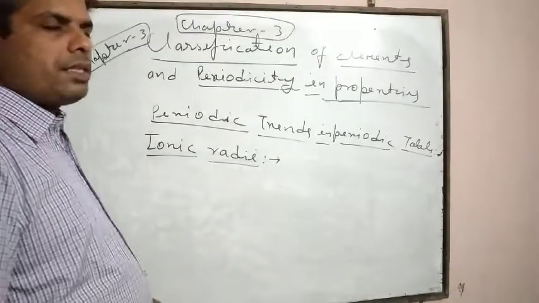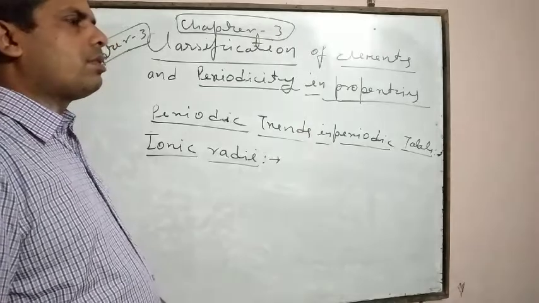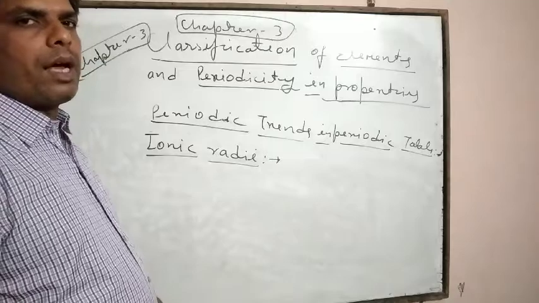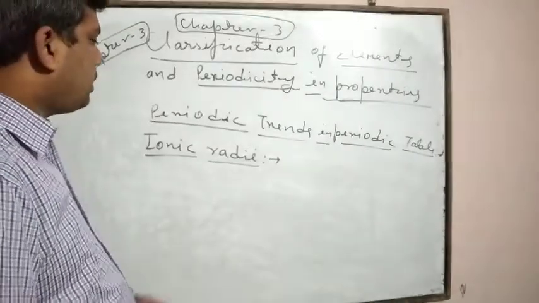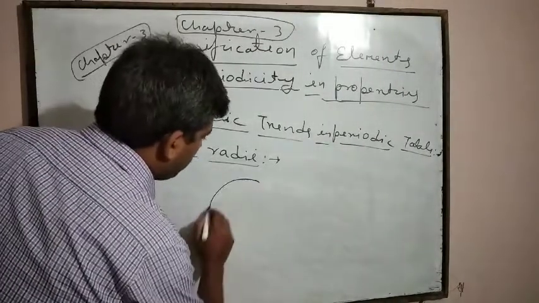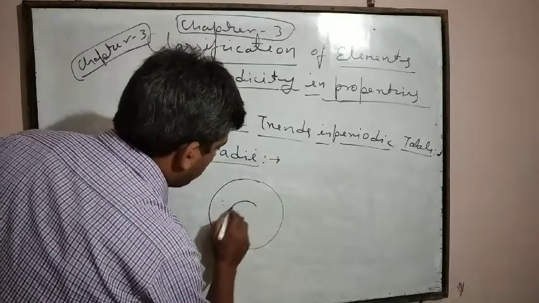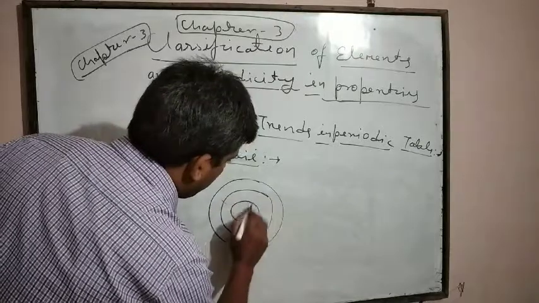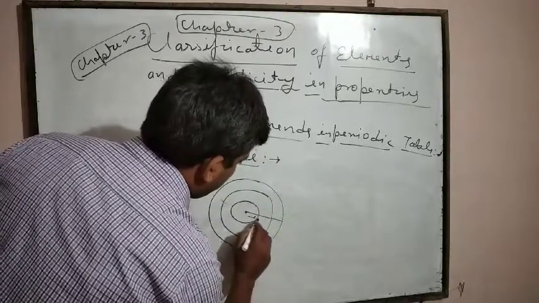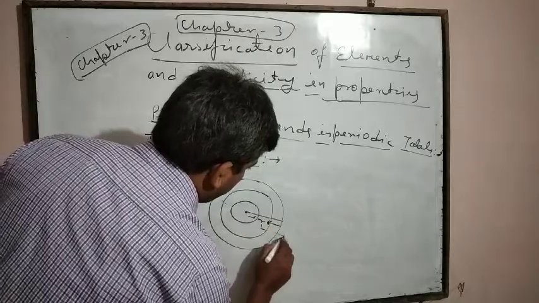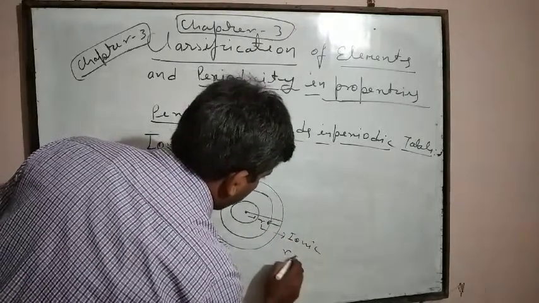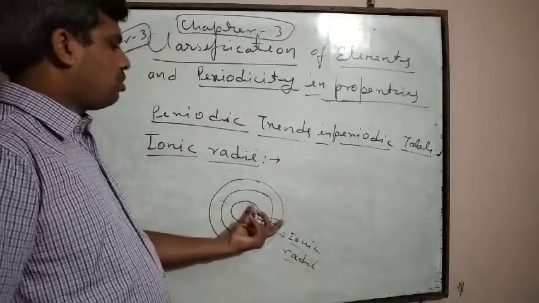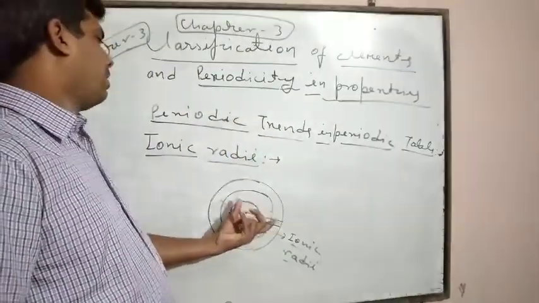Ionic radii is defined as the distance from the nucleus to the outermost shell of an ion. It is the distance from the center of the nucleus to the outermost shell of the ion. This distance is known as the ionic radii.